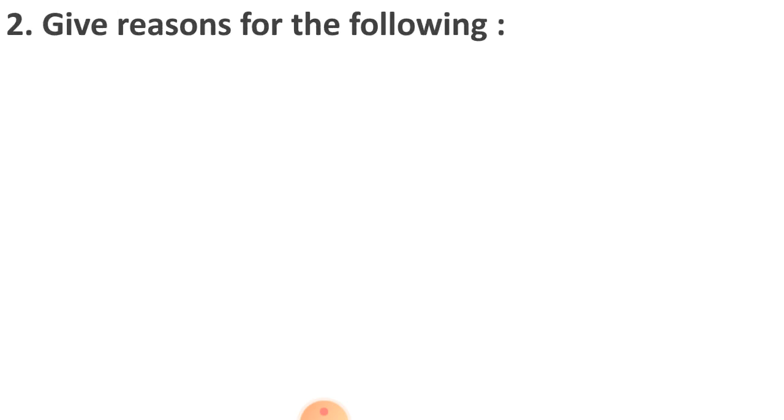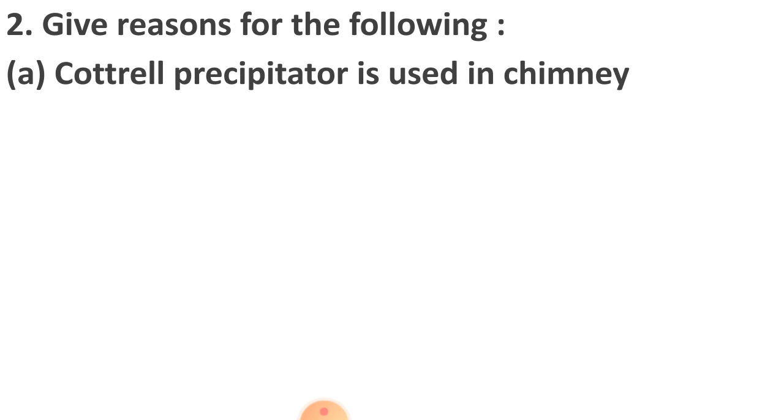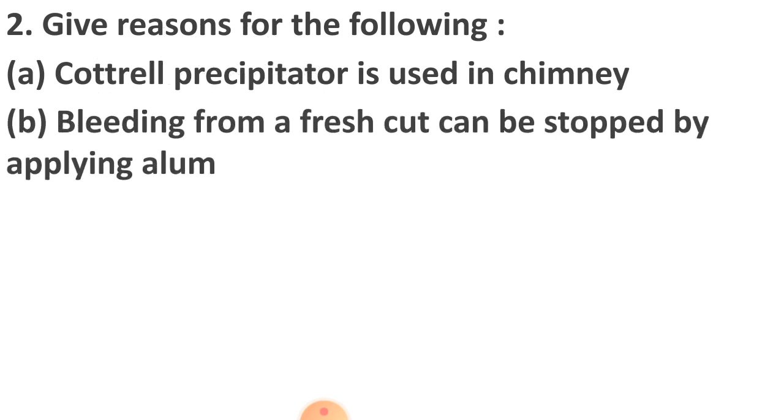Give reason for the following. First, Cottrell precipitator is used in the chimney. This I just explained to you in this lecture. Then, bleeding from a fresh cut can be stopped by applying alum. So when you go to a barber shop, you have seen that he applies alum so many times on your face. This is basically for stopping the flow of blood which happens by a cut.